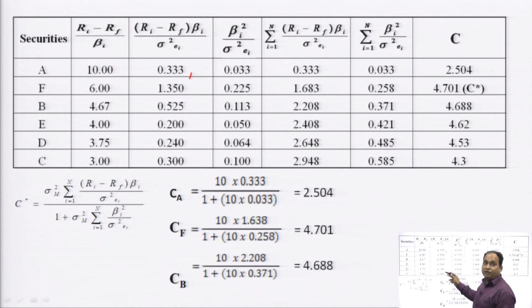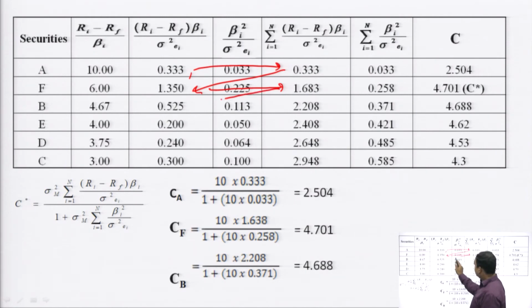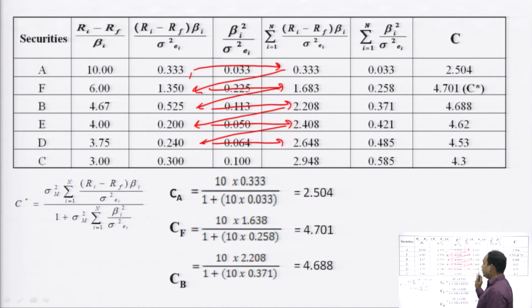Now we have to cumulate these factors. 0.33 plus 1.350 is equal to 1.683. 1.683 plus 0.2525 is equal to 2.208. 2.208 plus 0.200 is equal to 2.408. 2.408 plus 0.240 is equal to 2.648. 2.648 plus 0.30 is equal to 2.948.